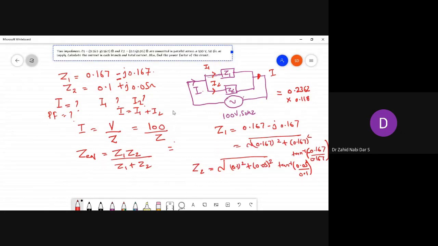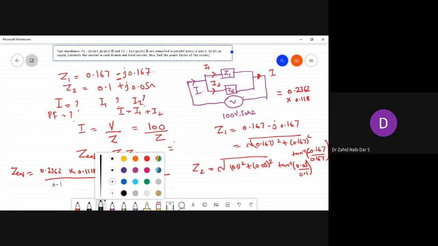So you can clearly write here Z equivalent would be equal to, instead of Z1 we will be substituting 0.2362, instead of Z2 magnitude will be substituting 0.1118 at an angle of minus 45 degrees into at an angle of 26.57. Okay, and now here we can directly add, because, can we write in rectangular form? We'll write in rectangular form, then we'll convert to polar. So this one shortcut we can apply here. So this is in rectangular form,